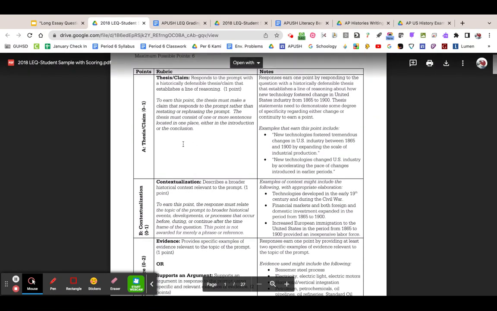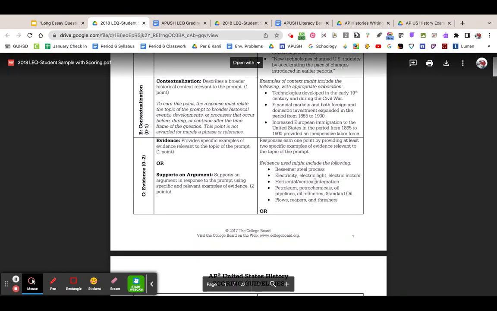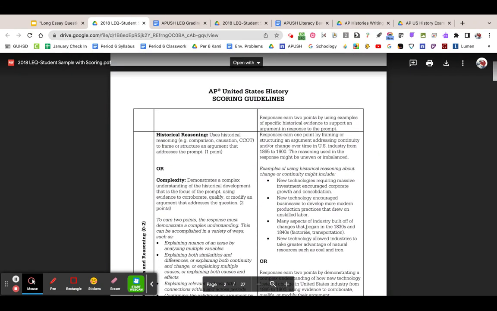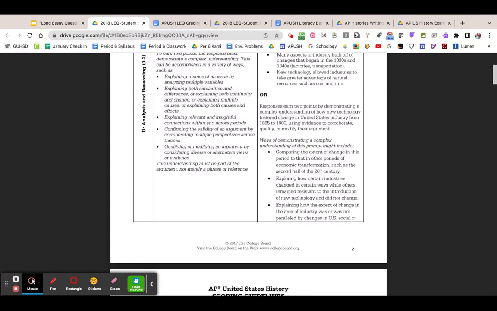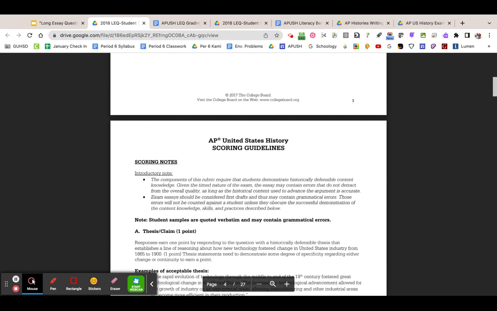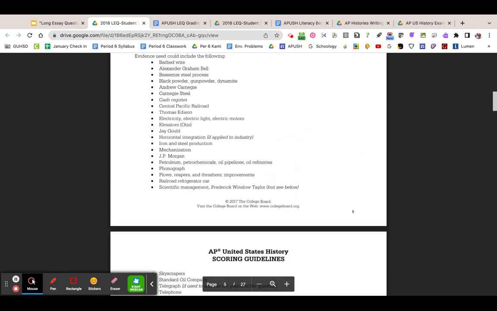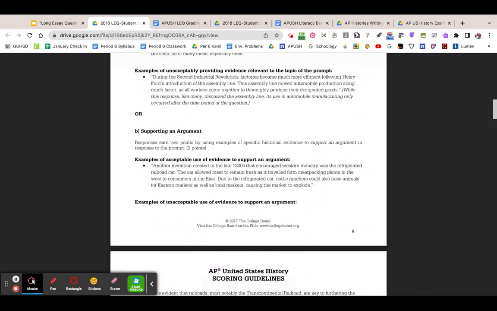And so this is what they're looking for in the thesis. This is what they're looking for in contextualization. This is what they're looking for in your evidence. This is what they're looking for in historical reasoning, using the word comparison or the words cause, effect, similarity, and difference, and those other items. And then down below here, it talks about all of the different things that you could find even more, right? If you use these words and go through it.